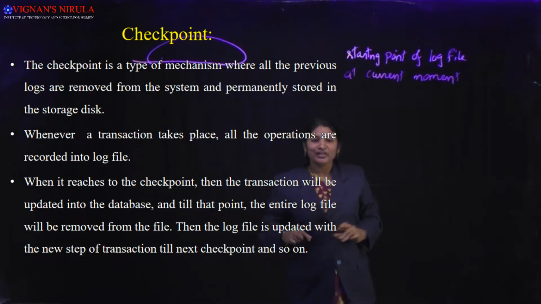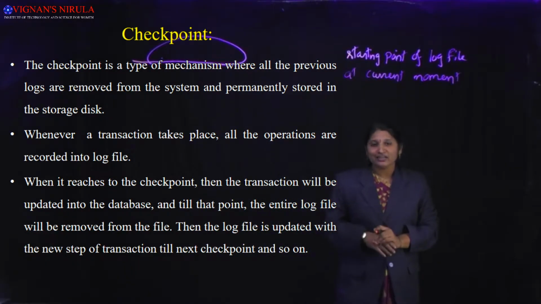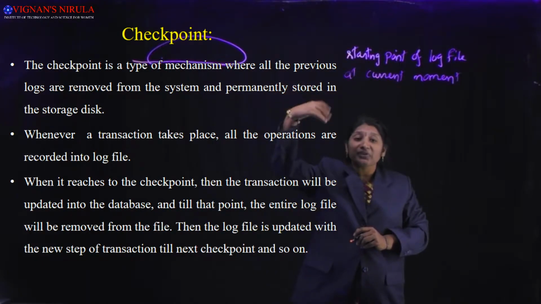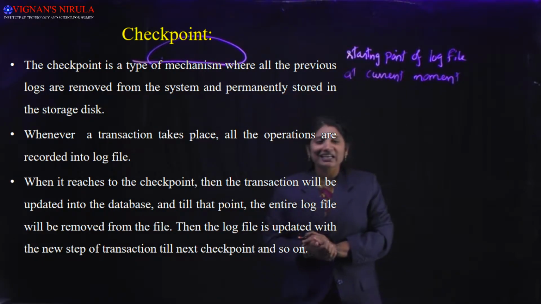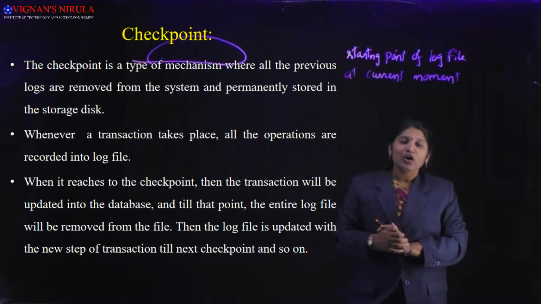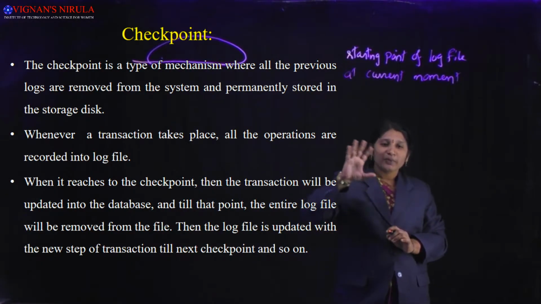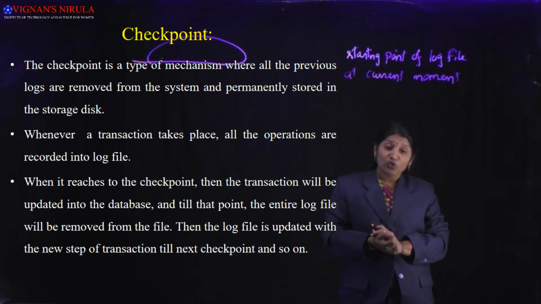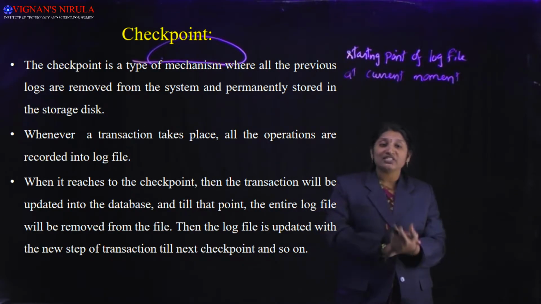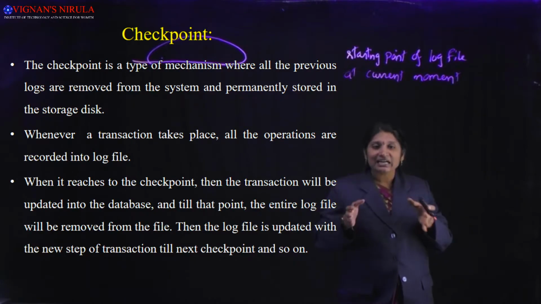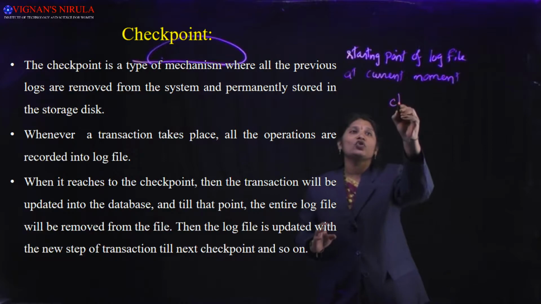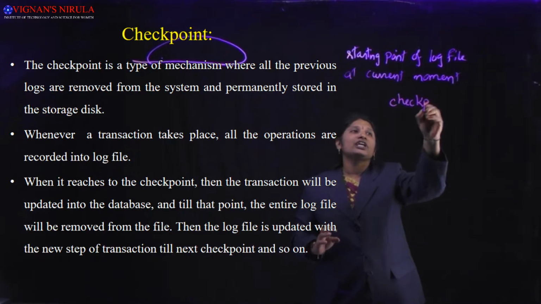For example, now I have started to write the log file. Whatever previous log records were kept in the log file, all those records have been taken care of and all the processing of those records is over. I can delete the previous records and start my log file fresh. That point can be called a checkpoint.